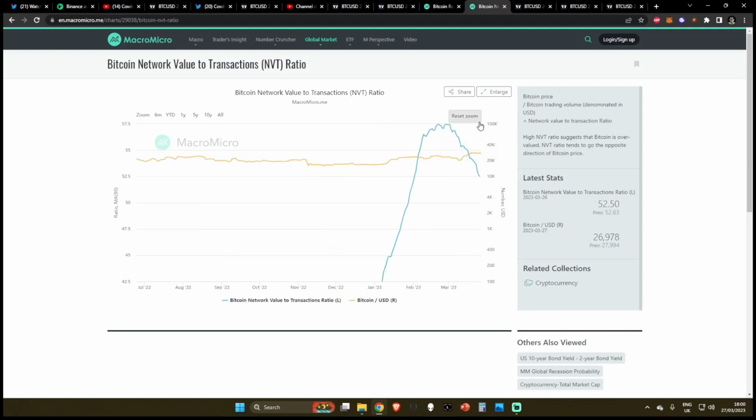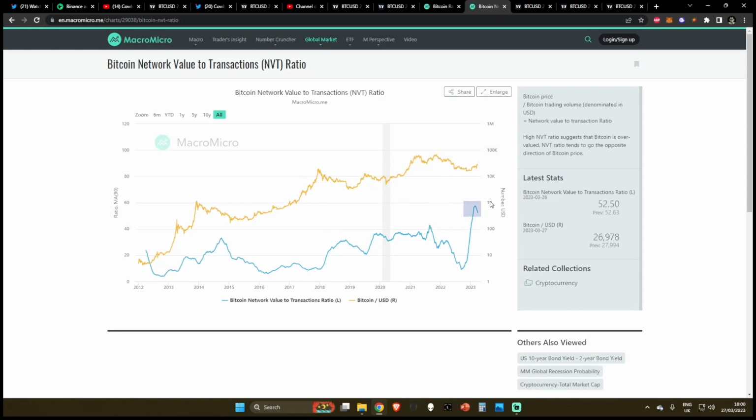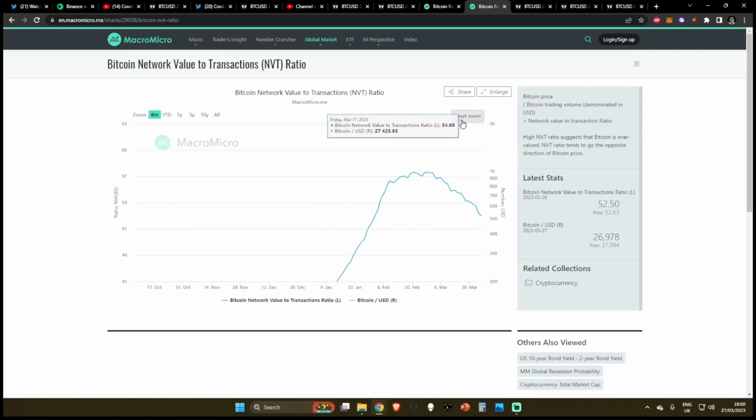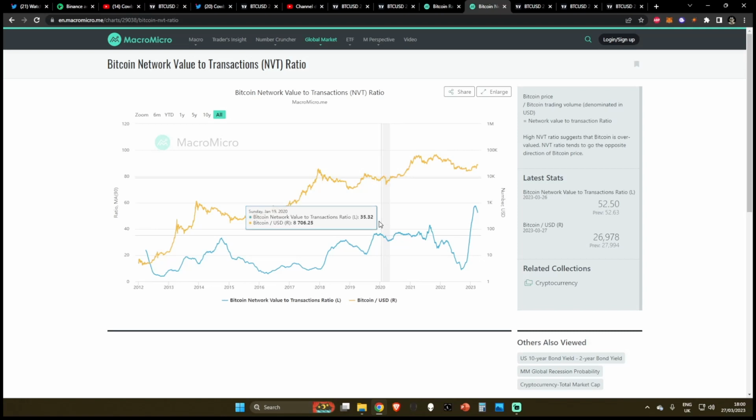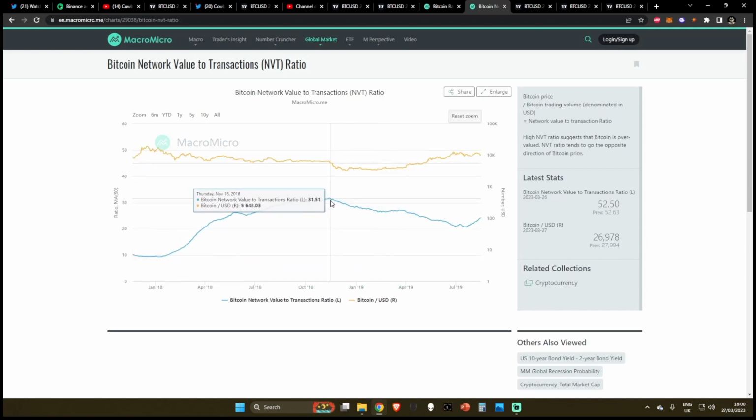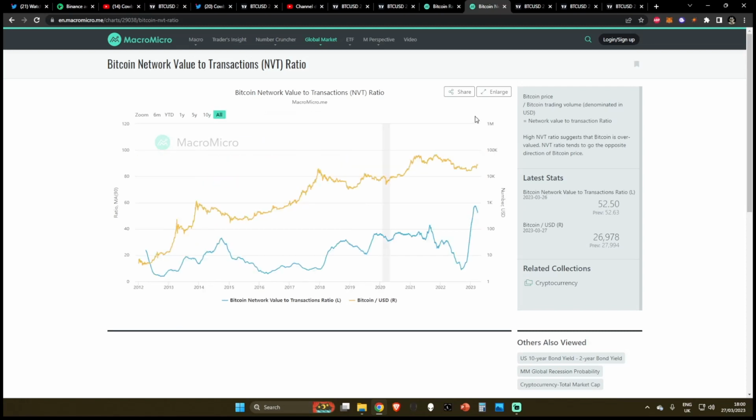We haven't actually gone up any higher than our last videos, but what you can see is the NVT is starting to break down. And sometimes, like for example, what happened in 2018, the NVT topping on this massive overextension was actually a sign that the final capitulation was due to come in for Bitcoin, which is something that I've been calling for a while.